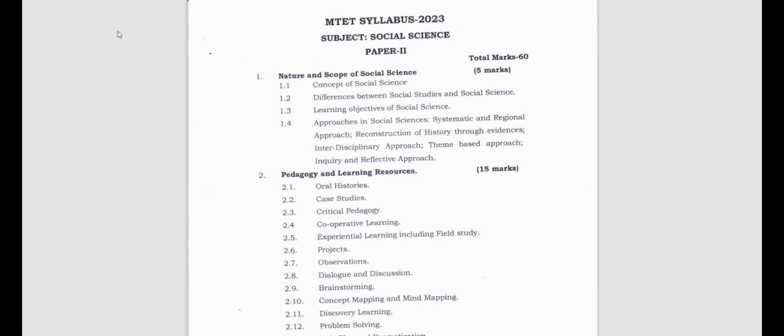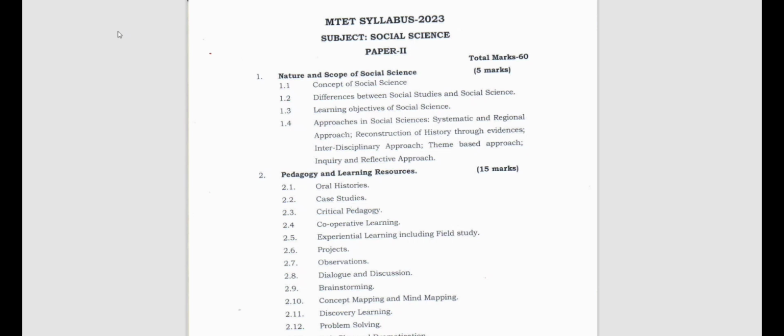Well, today we are going to discuss the syllabus for social science MTET 2024, Paper 2, which means for the UP section. So let's see what we have in the syllabus. But before I tell you what we have in the syllabus, I would like to tell you about the marks distribution. The total marks given for social science is 60, not like science and maths.